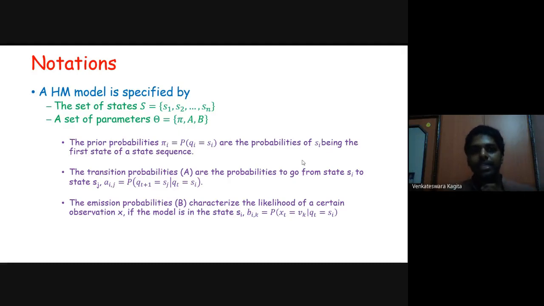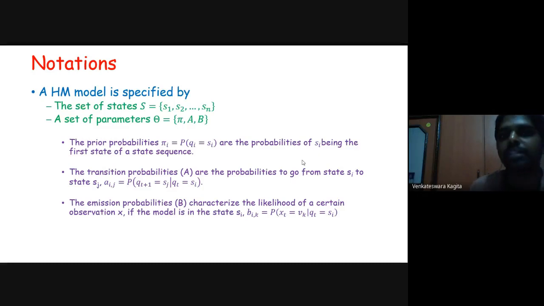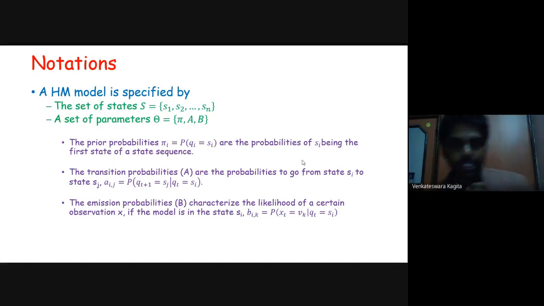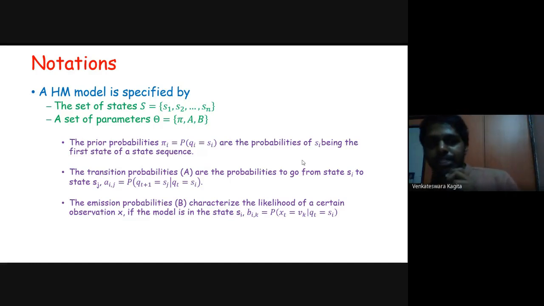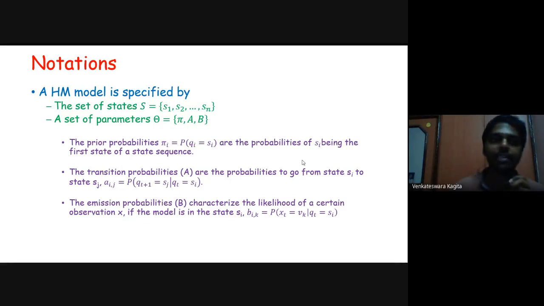So let's look at the notations to have a generalized view of this HMM model. So far we have talked about just weather, and it's time to generalize the hidden Markov model. For that we have to go through certain notations first, then we will generalize the model. So we have some set of states S equal to S1 to Sn, and we have a set of parameters, we call it theta, that is pi, A, B.